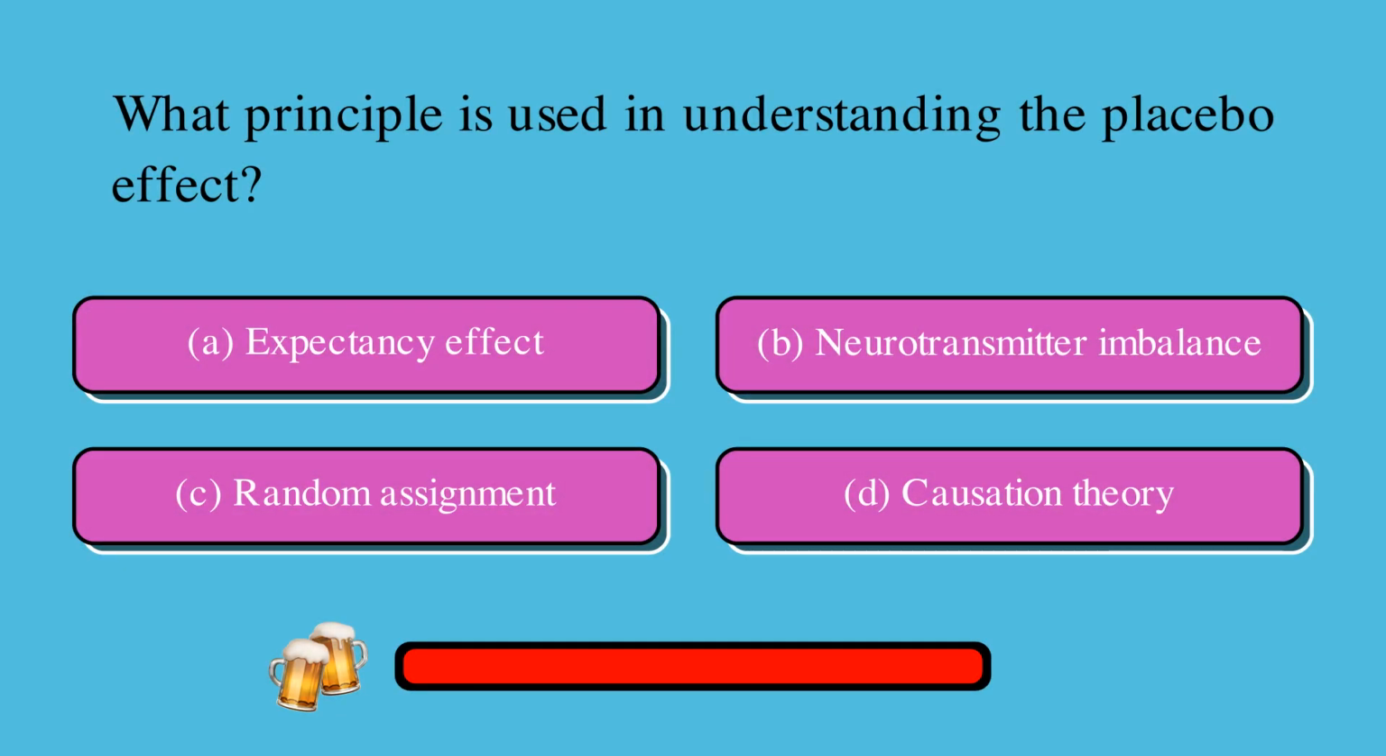What principle is used in understanding the placebo effect? Is it A, expectancy effect, B, neurotransmitter imbalance, C, random assignment, or D, causation theory? The correct answer is A, expectancy effect.